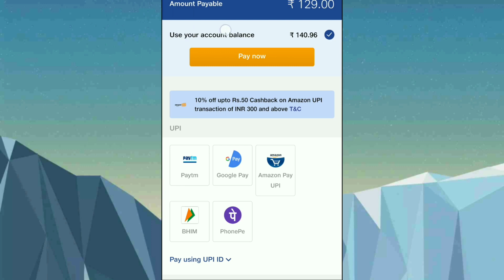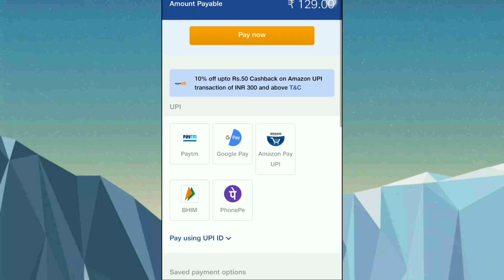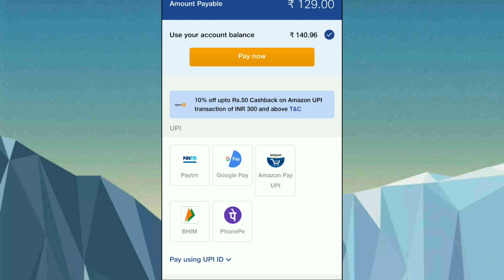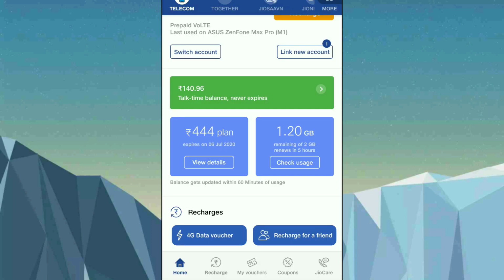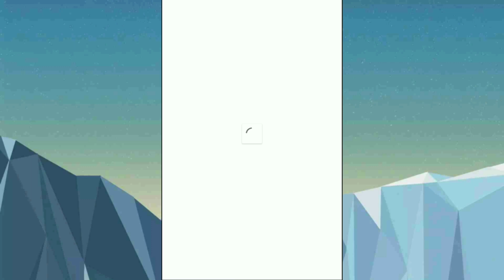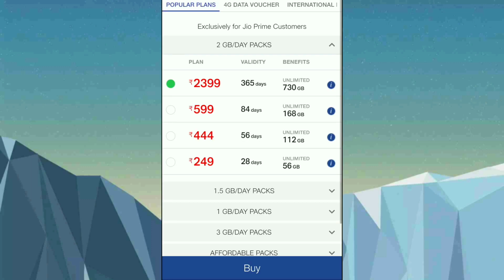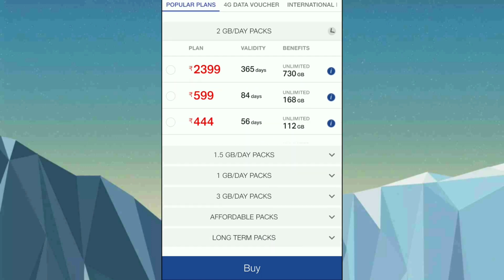As you can see here, use account balance. I have 140 rupees, so I can use 129 rupees. When you reach up for 500 rupees, you will be getting 420 rupees. When you get 420 rupees, you can recharge the pack of 399 rupees. So you will be getting 21 rupees in your balance, which you can use for IUC. Once you recharge with 399 rupees, you will be getting all the balance, and also you will be getting an additional 50 GB data, friends. So additional 50 GB data along with this 1.5 GB pack.